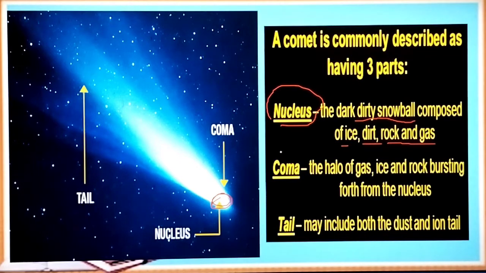And the next is coma. So, yung coma na yan, this is a halo of gas, ice, and rock bursting forth from the nucleus. So, yung coma na yan. So, yung ayun, yung nag-glow. Okay? And then you have the tail. The tail may include both the dust and ion tail. So, ito yung nag-glow nga nakikita natin sa kalawakan.